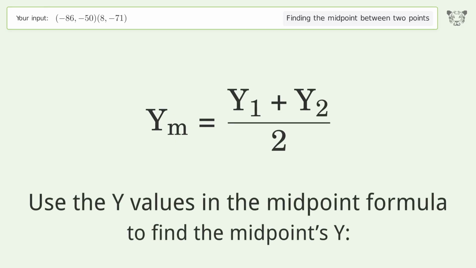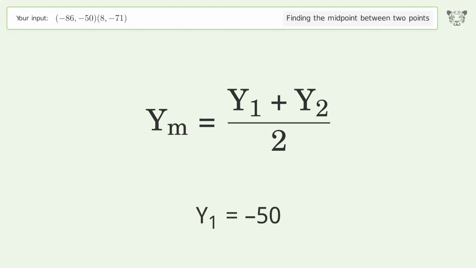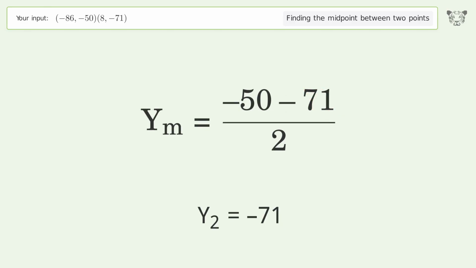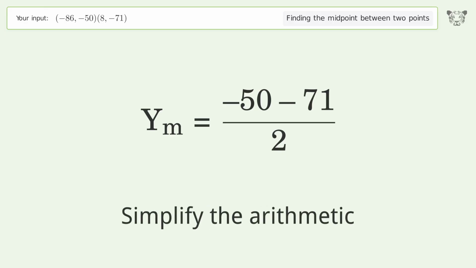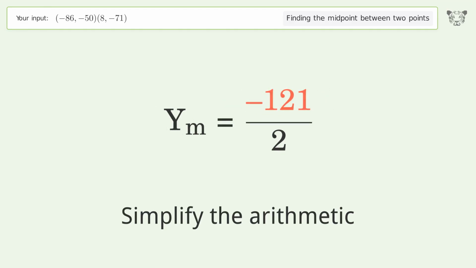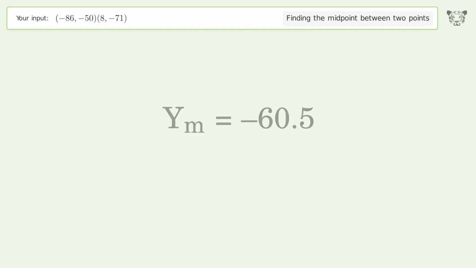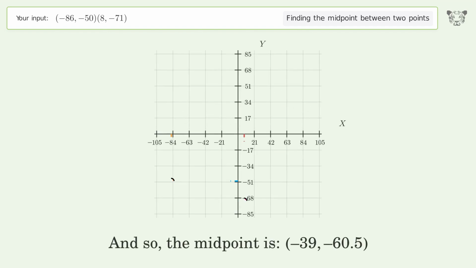Use the y values in the midpoint formula to find the midpoint's y. y1 equals -50. y2 equals -71. Simplify the arithmetic. And so, the midpoint is -39, -60.5.